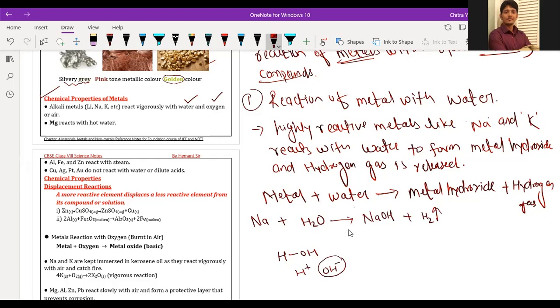Okay, in order to balance the reaction, I am writing twice here, and again twice here. Can you explain again? See, it is sodium metal, so I am writing sodium here.